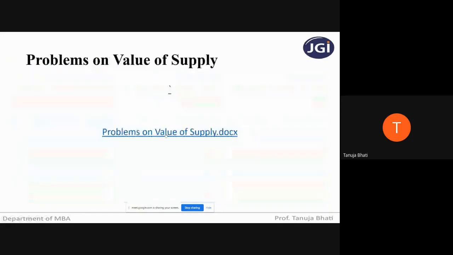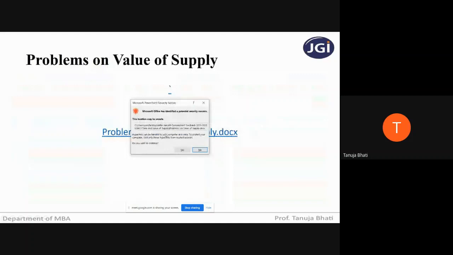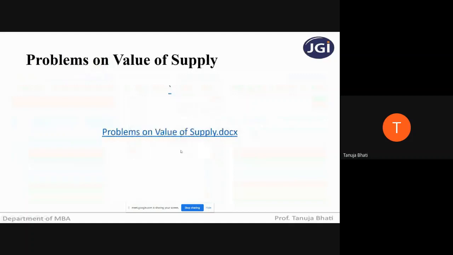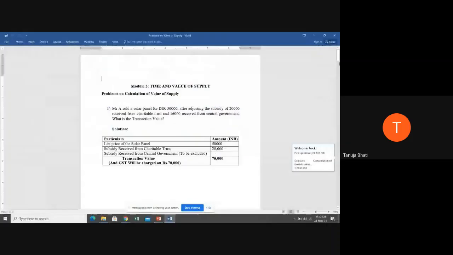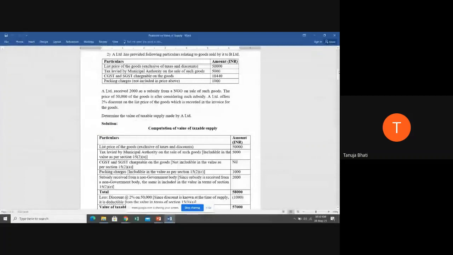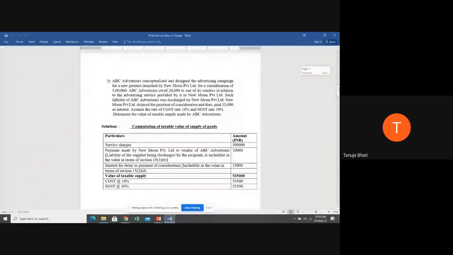In our last class we were seeing problems on value of supply. Today we will continue the same. I think we had covered the first two problems. Now moving ahead to problem number 3.